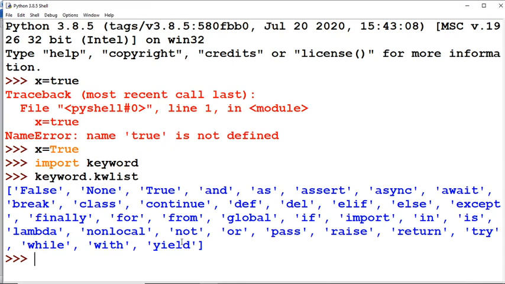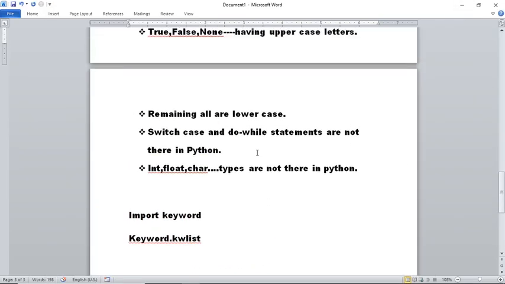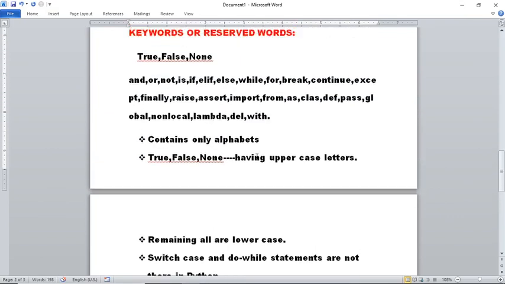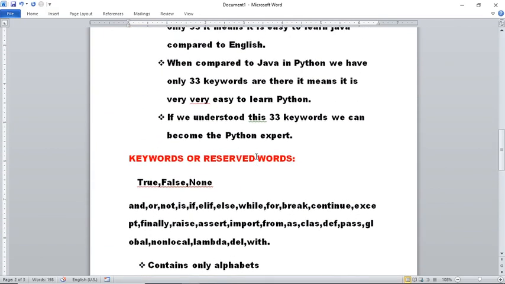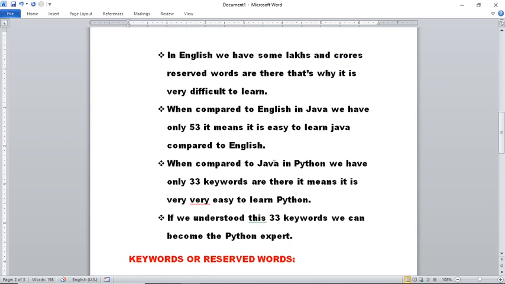While, with, yield, not, or, pass, raise, return, try, lambda, while. Okay, so these all are the keywords which are available in the Python programming language.